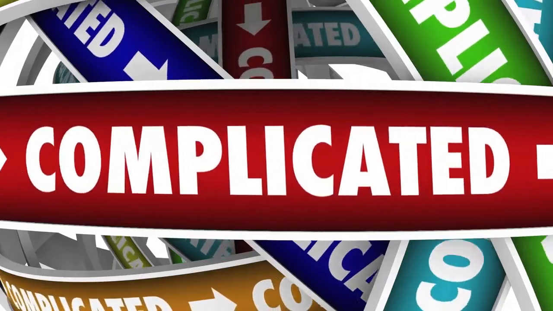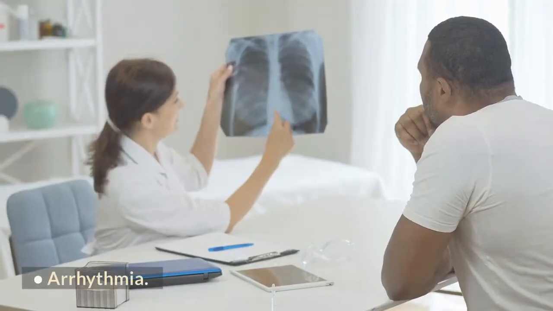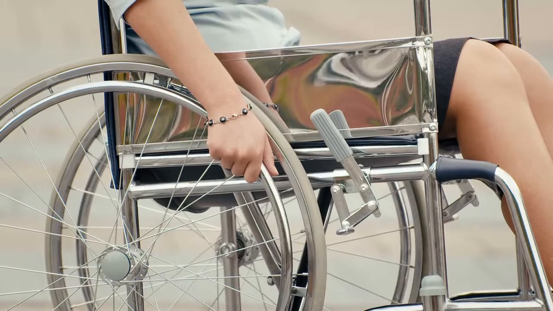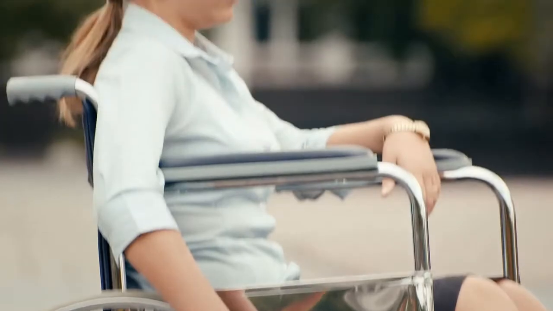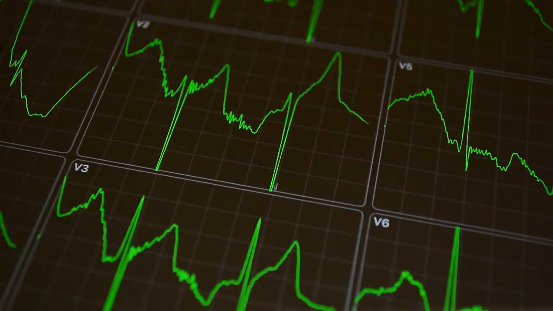What are the complications of myocarditis? Myocarditis usually resolves without leaving permanent complications, but in some cases it may lead to significant damage to the heart muscle, so it may result in the following: arrhythmia, impairment and weakness of the heart muscle, heart failure, the occurrence of a heart attack, stroke, sudden cardiac arrest.